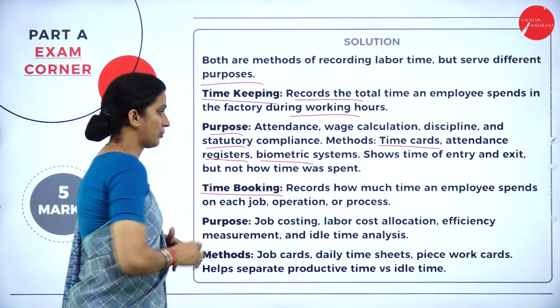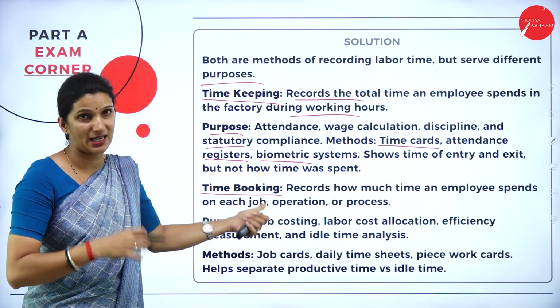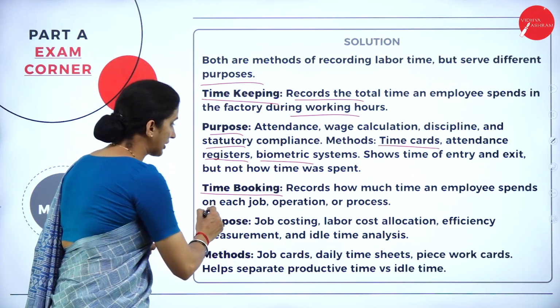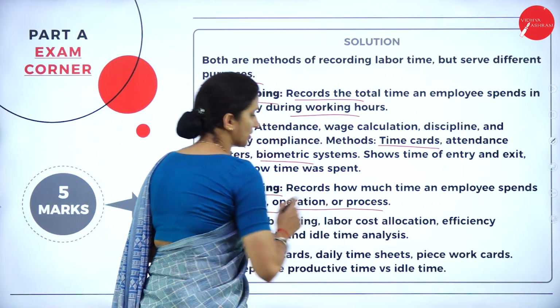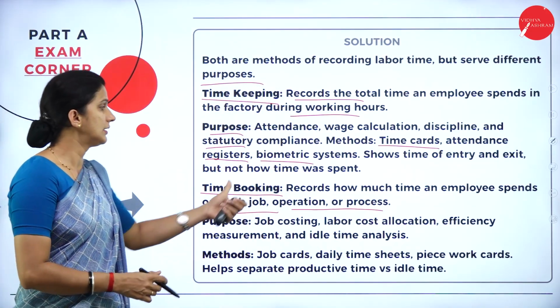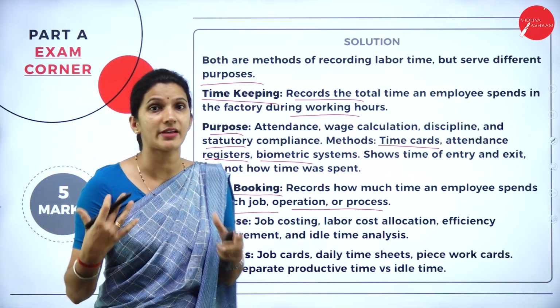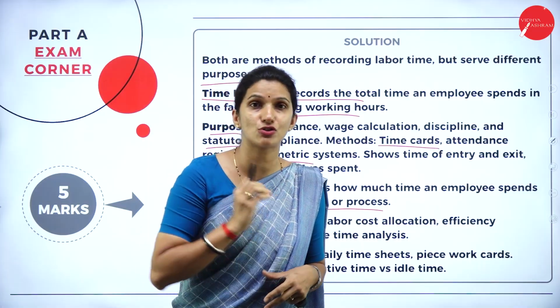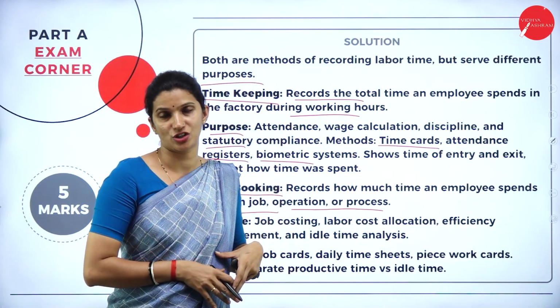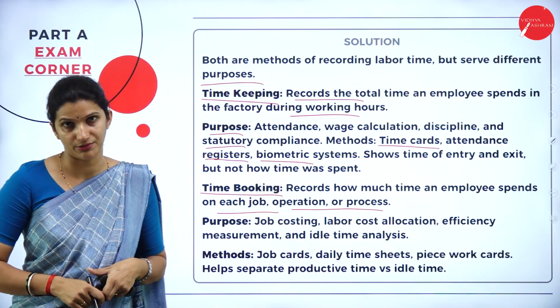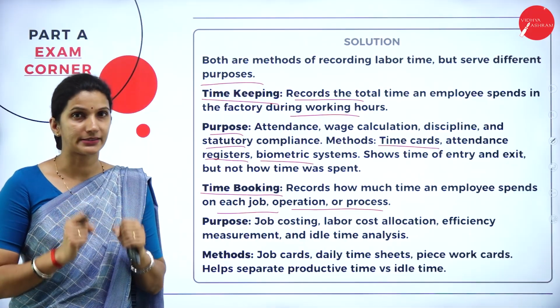Second here, time booking. It records how much time an employee spends on each job or operation or process. Here, time booking, what happens here? It will record the employee's time, what they have spent in each job or in each production work or each activity. So that we call a time booking.